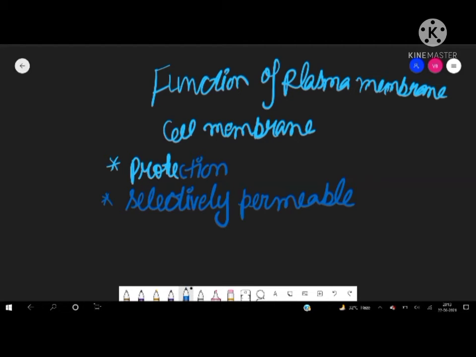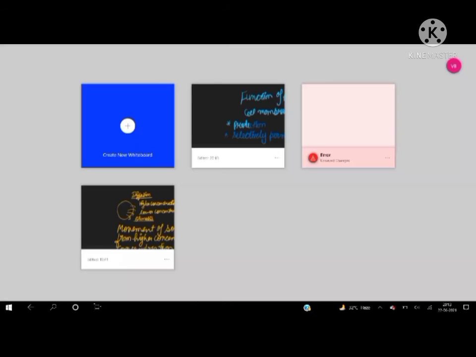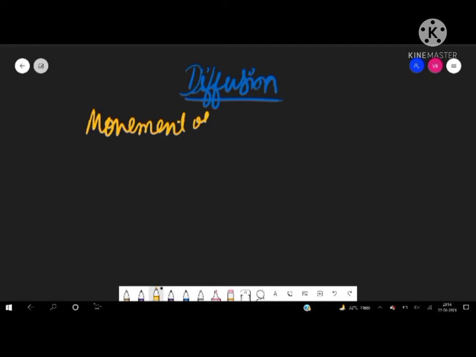plasma membrane. Now let us talk about one term, that is diffusion. It is actually a term from your chemistry, right? Diffusion is the movement of particles from higher concentration to lower concentration. Which particles?